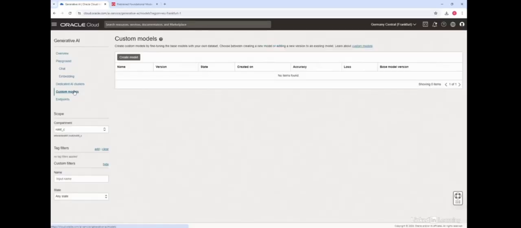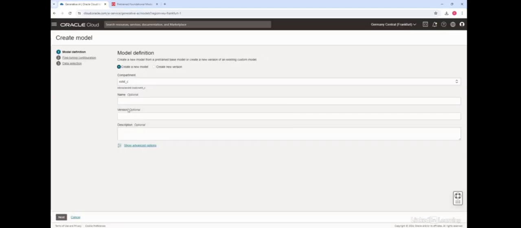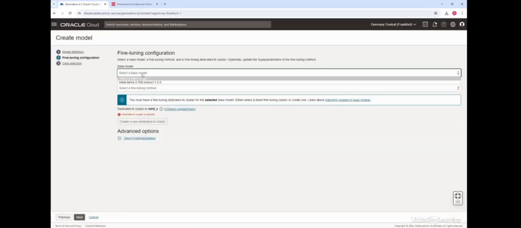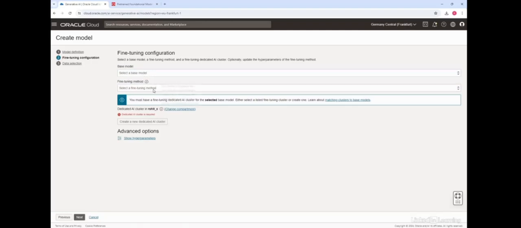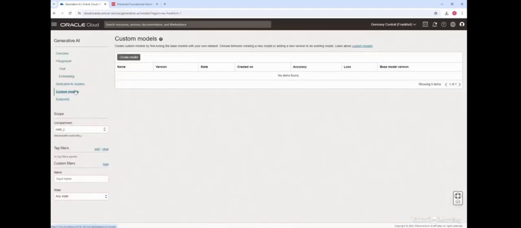You can also fine-tune these models. That's basically what the custom model is. If you click on create model here, you can create your fine-tuned model. You provide a name, click next, and here you can choose a base model and a fine-tune method. If you have not created a dedicated AI cluster, you can create it here. Remember, when you do fine-tuning, you need a cluster with GPU based compute resources so that it can run the fine-tuning job. So you could actually do it here. So this is all about creating the fine-tuning models.